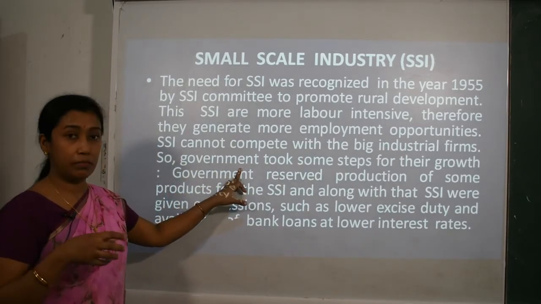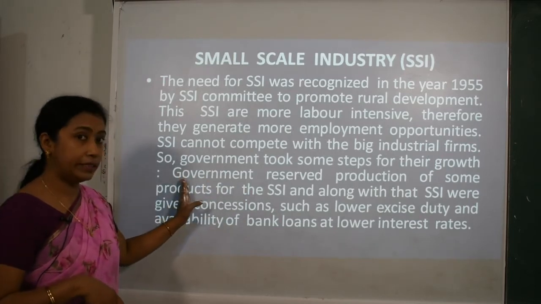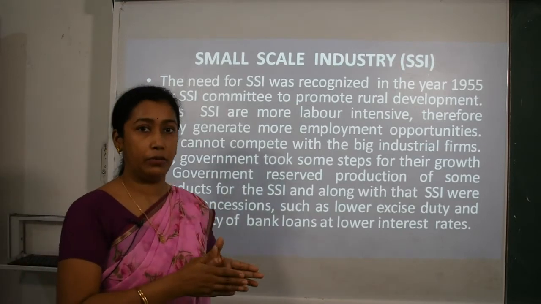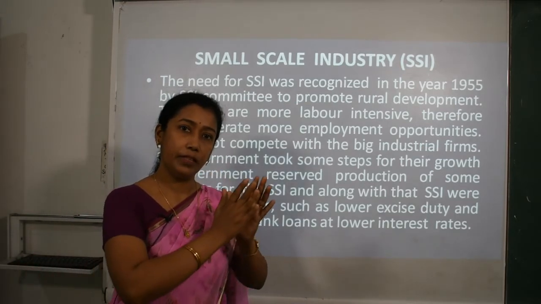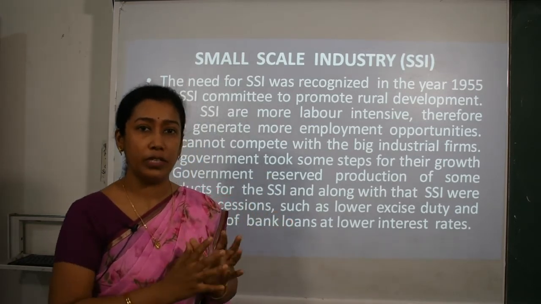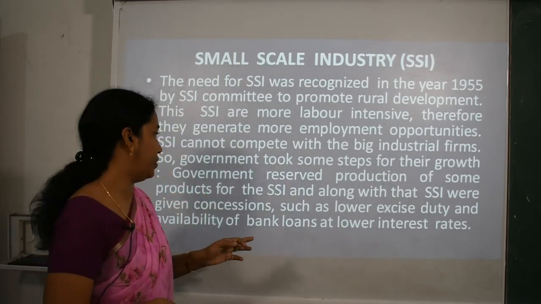So government took some steps for the growth of this SSI also, and what they did is government reserved production of some products for SSI only. That means some products were actually reserved with SSI only, that is small scale industries. They are going to produce these goods only. It will not be produced by the large scale industries.